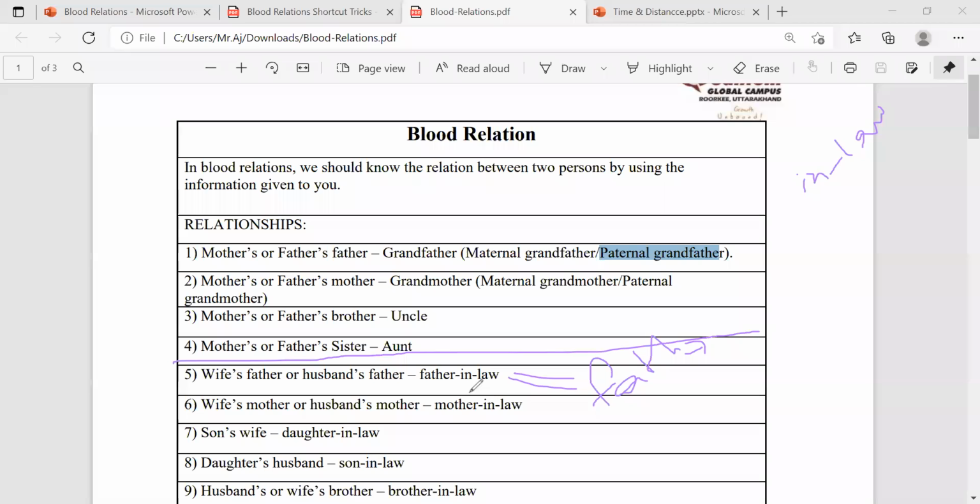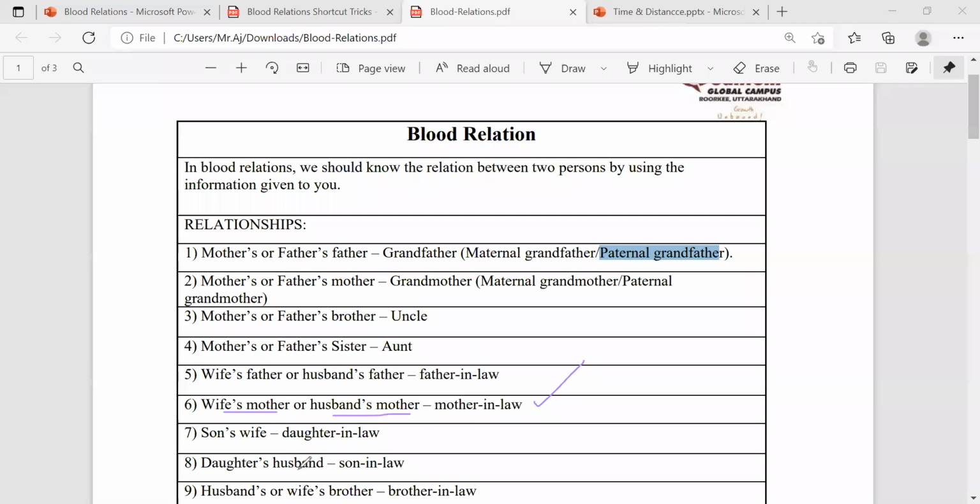But here the relation is different: that one is a blood relation and this is an in-law relation. My wife's father and mother are my father-in-law and mother-in-law. Likewise, wife's mother or husband's mother is nothing but mother-in-law.